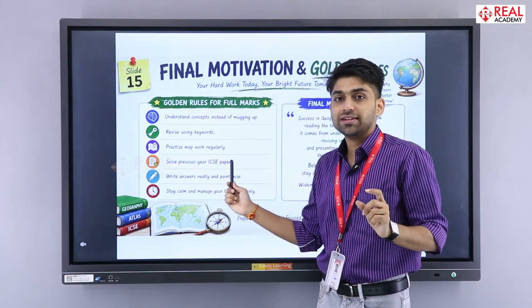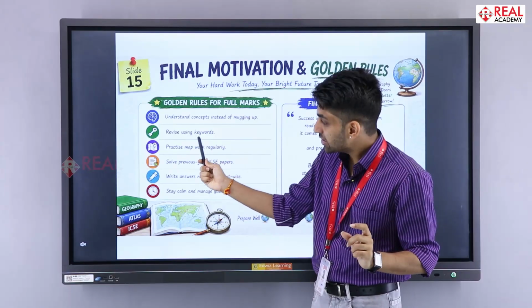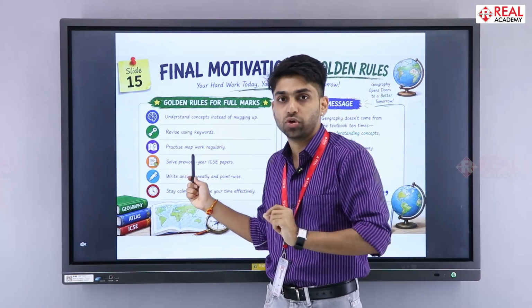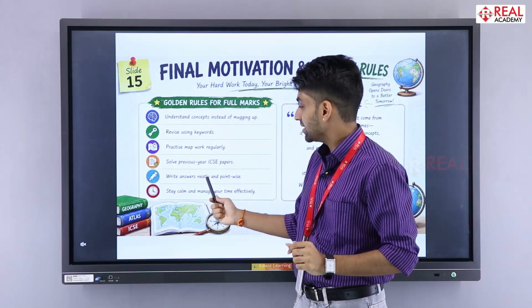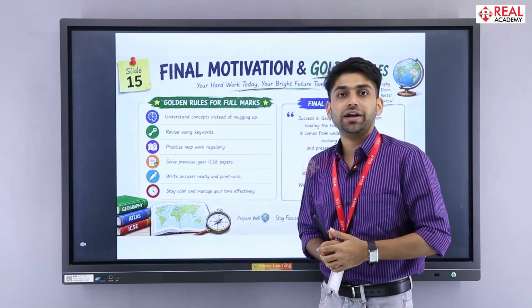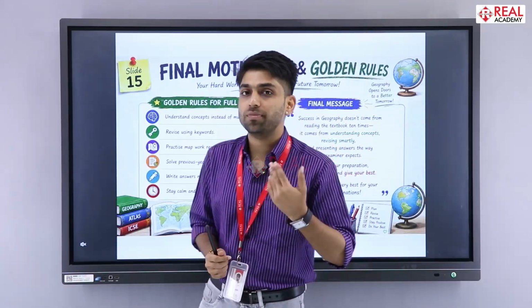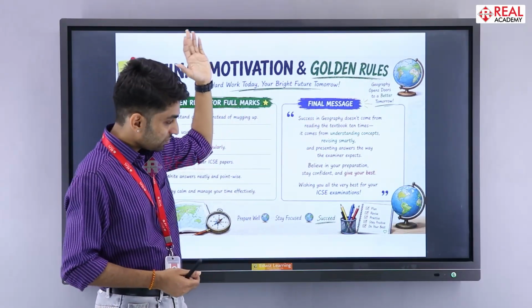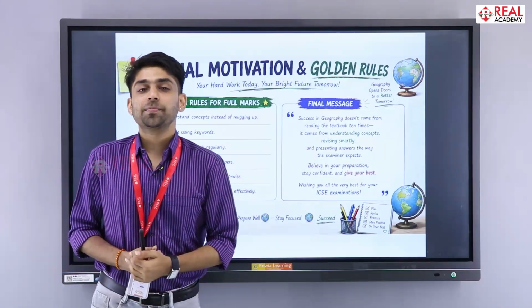Solve previous year ICSE papers. Then in that small notebook, you can also mention the name of a river and the country it flows through. Then write answers neatly and point-wise. Stay calm and manage your time effectively. That's how you are going to score marks above 90. Then the final message is something you can read yourself.